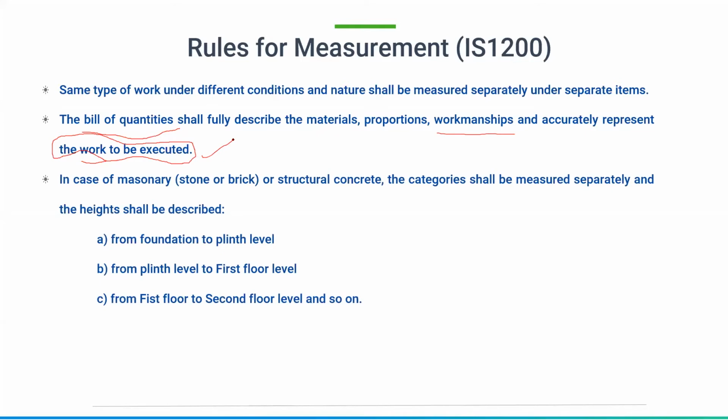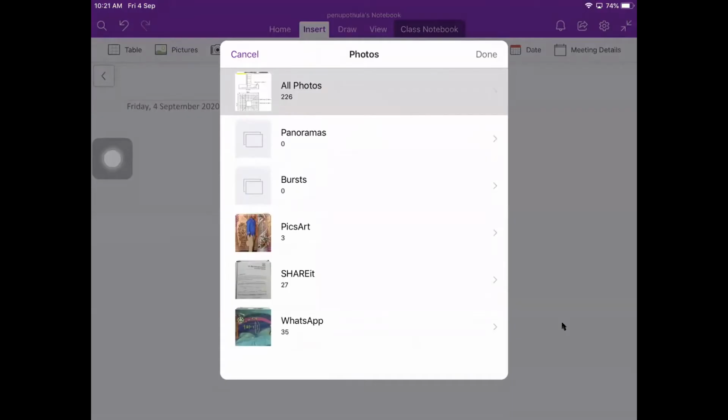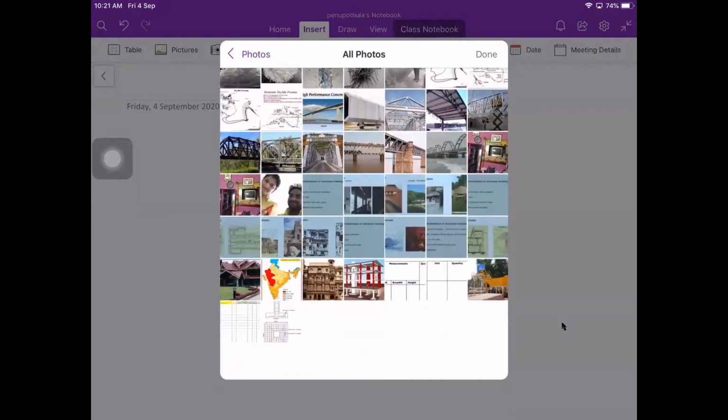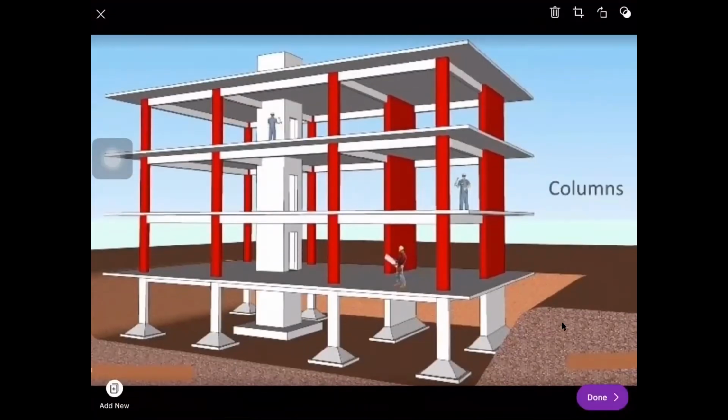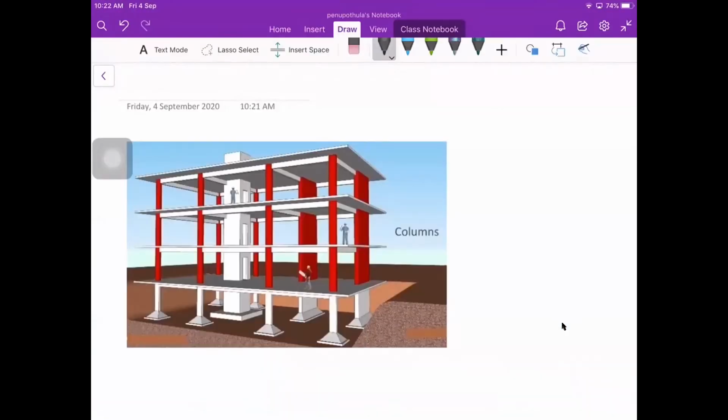In case of a masonry or brick masonry wall, you can take an example. I will show you that. I'm talking about the things which are almost the same. Say for example, there we have shown masonry.